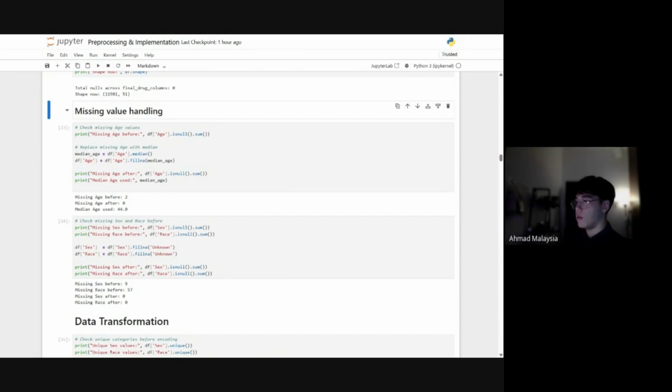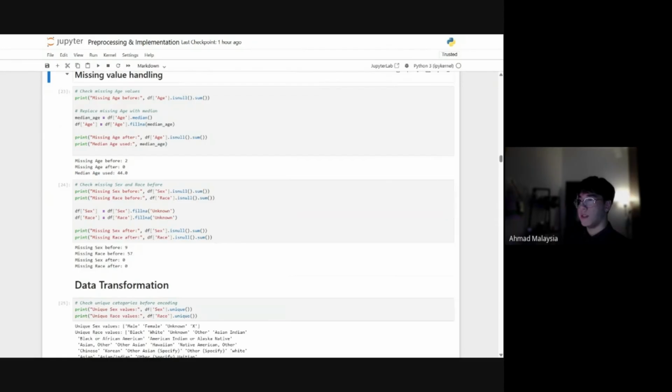So the right decision would be to drop it, and I wasn't even going to use it even if I had enough data, because my problem statement was different. And so we check for the missing values in age, and then we replace them using the median.